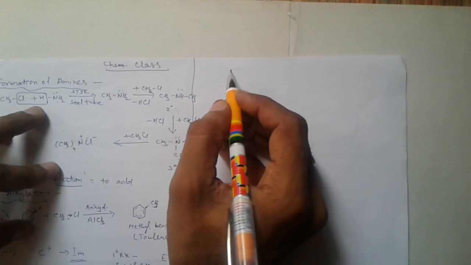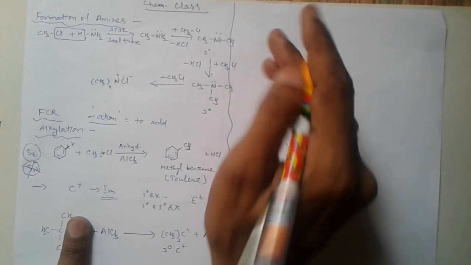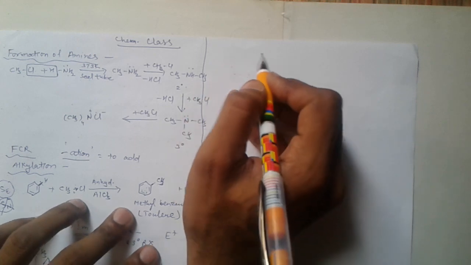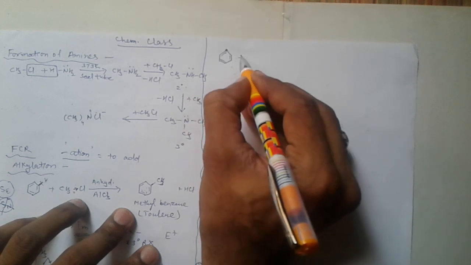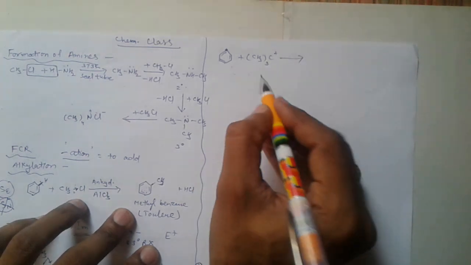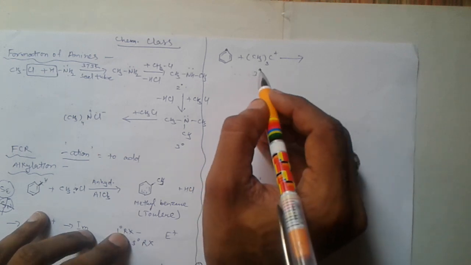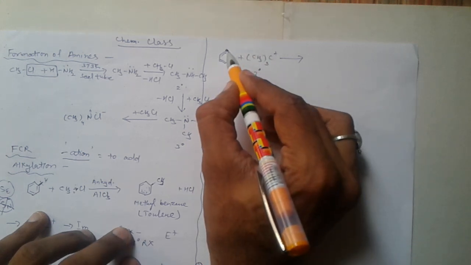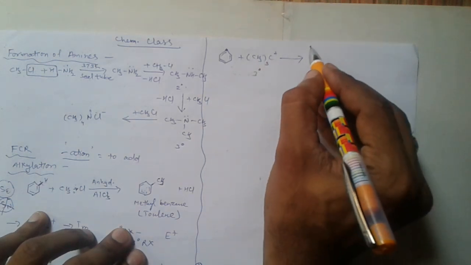So the first step is formation of carbocation and the second step is formation of arenium ion. Here is the benzene molecule and here is the 3 degree carbocation. So after formation, the carbocation attacks the benzene ring, then arenium ion is formed.